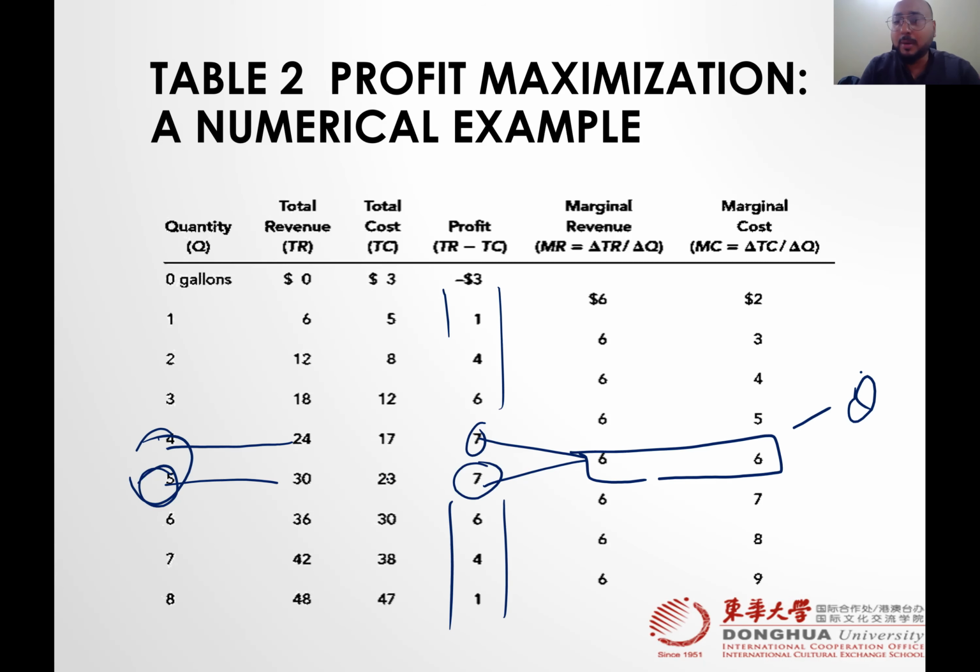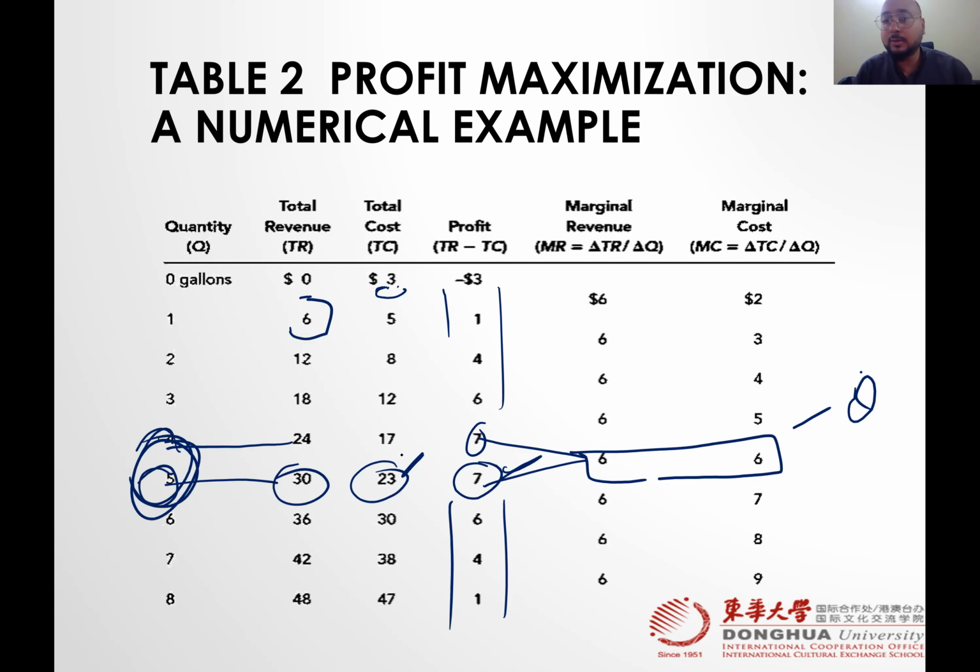So MC is equal to MR tells us which quantity we need to produce. We need to produce quantity 5. When we produce quantity 5, our cost would be minimum, and when we subtract our costs from total revenue, our profit would be maximum. So your question should be, sir, minimum cost is here, 3. No, because total cost also depends on quantity produced. Total revenue also depends on quantity sold. So that's why in number terms, total cost looks bigger.